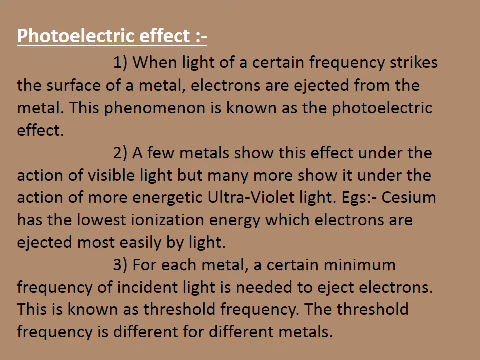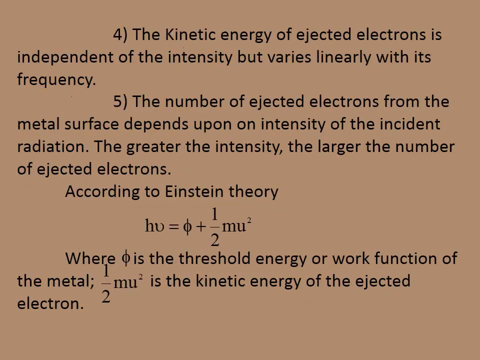For example, cesium has the lowest ionization energy, so electrons are ejected most easily by light. For each metal, a certain minimum frequency of incident light is required to eject the electron, and this frequency is known as the threshold frequency. The threshold frequency is different for different metals.